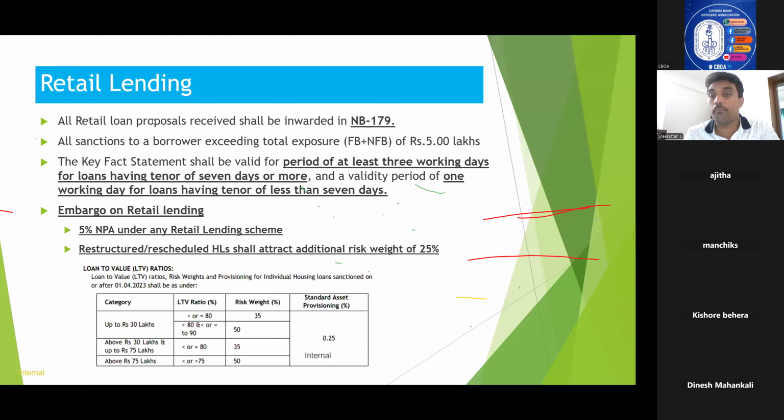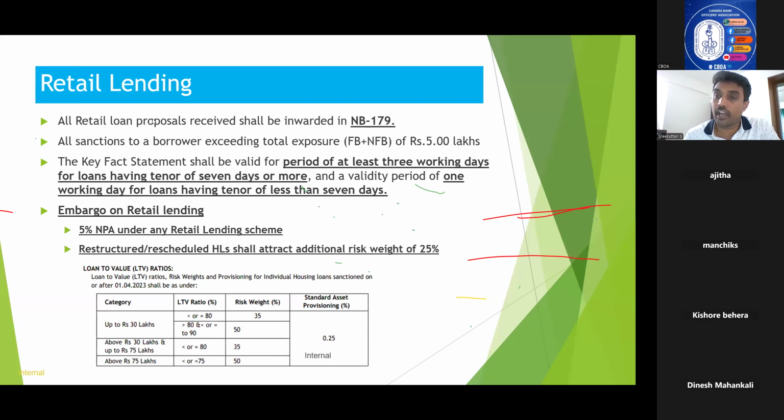What impact does risk weight have? See, risk weight has more to do with the Basel norms. Based on our credit book, that is the loan book, we have to keep aside capital.